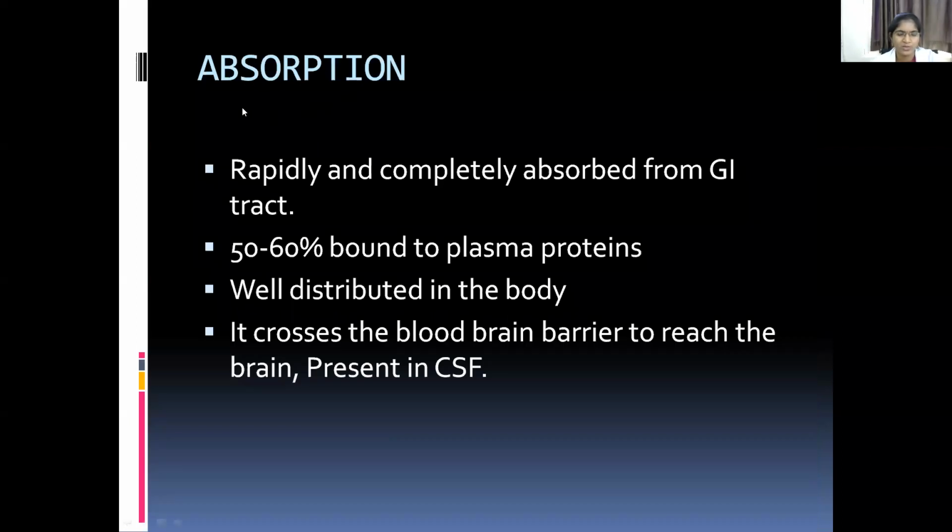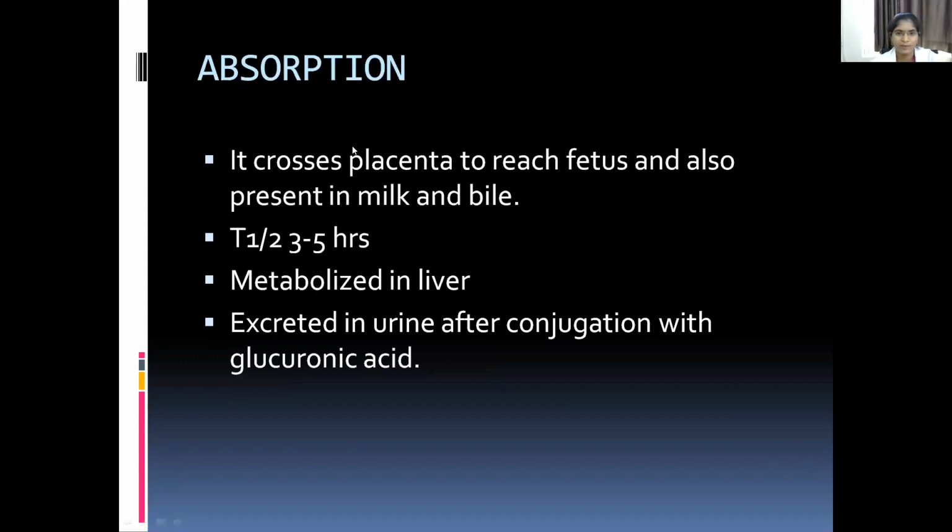Coming to the absorption of chloramphenicol, it is rapidly and completely absorbed from the gastrointestinal tract. It is 50 to 60% plasma protein bound. It is well distributed in the body and it crosses the blood-brain barrier to reach the brain, and it is also present in the cerebrospinal fluid. Chloramphenicol also crosses the placenta to reach the fetus and is also present in milk and bile.